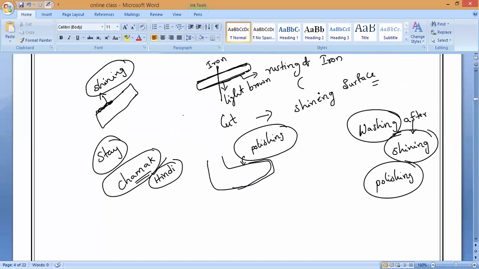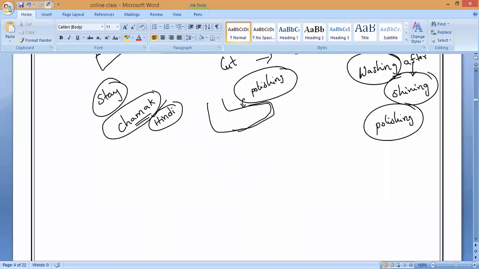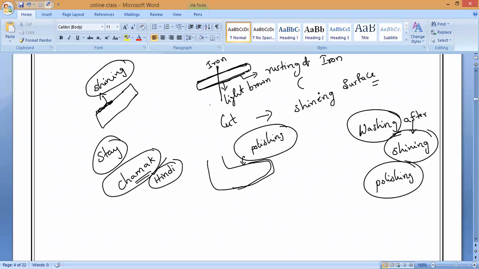So metals also have this shining surface. What is the property called? Metallic luster. Write it, please.